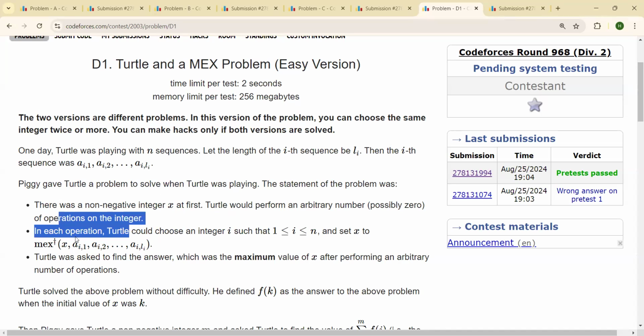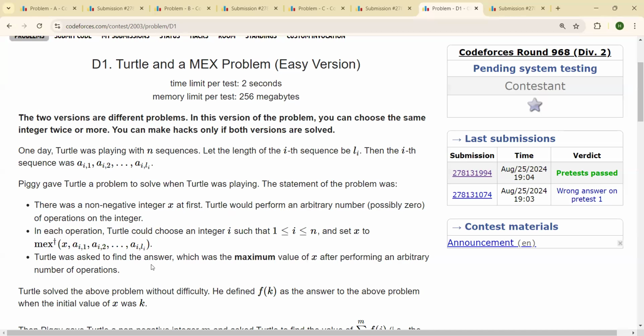In each operation, you will select an index i and set x to max of x, a_i1, a_i2, ..., a_i,Li. So if in a sequence there are Li integers, you can go to that particular sequence, take mex with x, and set the value of x to that.